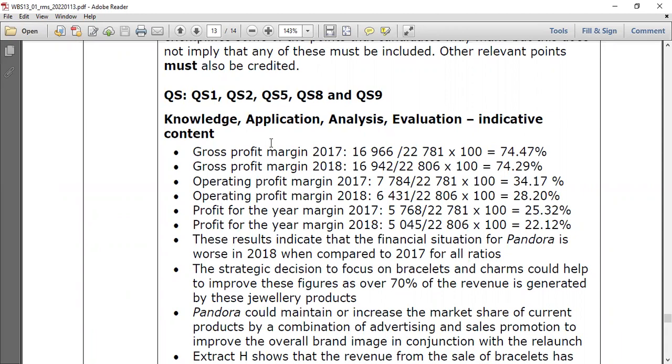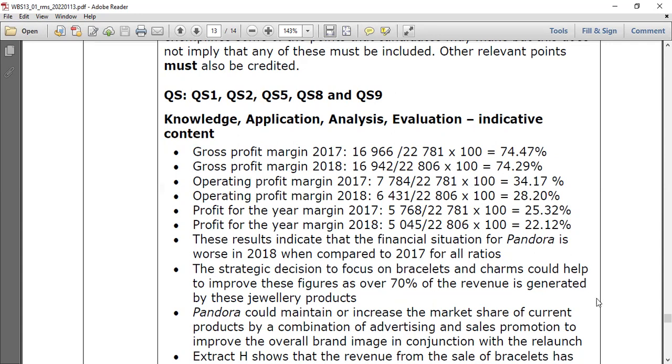In the application point, you can calculate gross profit margin for 2 years, operating profit margin for 2 years, and profit for the year margin for 2 years. These results indicate that the financial situation of Pandora is worse in 2018 when compared to 17. All ratios, correct? Right. 17, how much? 74.7. 74.4 is 74.2. 17, 34, here 28. Here profit 25, here 22. Everything is worse. It has gone down, fallen.